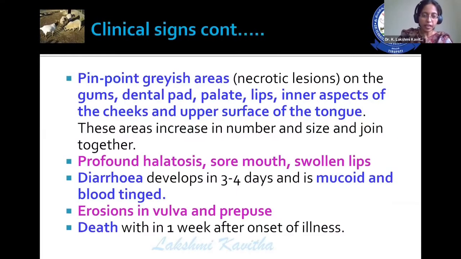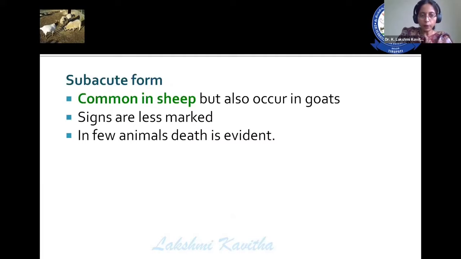There are pinpoint grayish areas of necrosis on the buccal mucosa. This buccal mucosa may be on gums, dental pad, palate, lips, inner aspect of the cheek, upper surface of the tongue. These areas get affected by PPR. There is profound halitosis, sore mouth and swollen lips. Diarrhea is the predominant sign. It may be mucoid or blood-tinged diarrhea. Erosion of vulva and prepuce. Death takes place within 1 week. These are the important clinical signs in the acute form of infection.